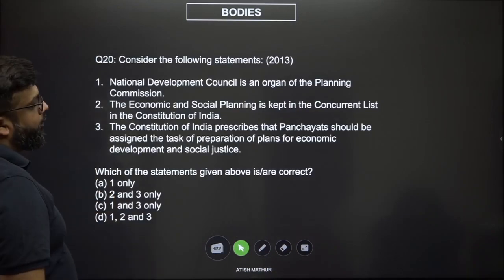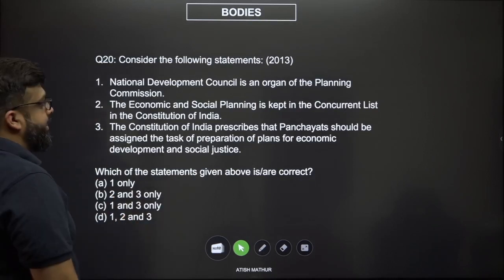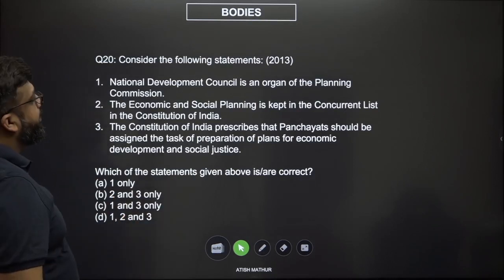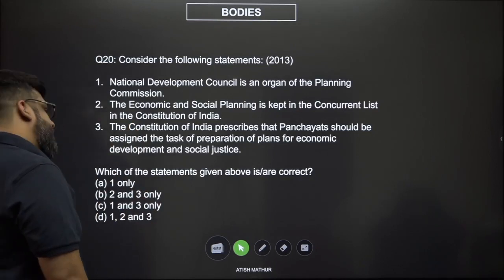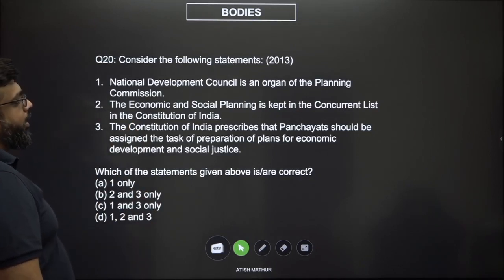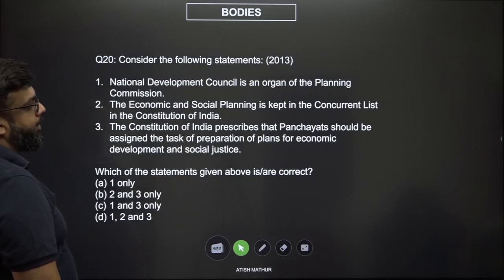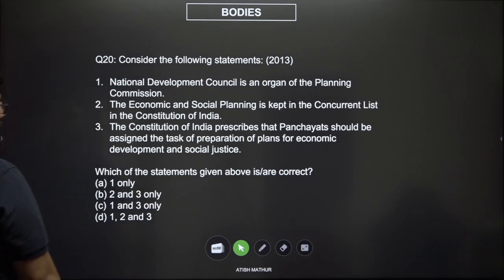20. Consider the following statements, again about NDC. NDC is an organ of the Planning Commission. The economic and social planning is kept in the concurrent list of the Constitution of India. The Constitution of India prescribes that Panchayat should be assigned the task of preparation of plans for economic development and social justice. 1, 2 and 3, 1 and 3, 1, 2 and 3. We've got 1 in 3 places and 3 in 3 places.